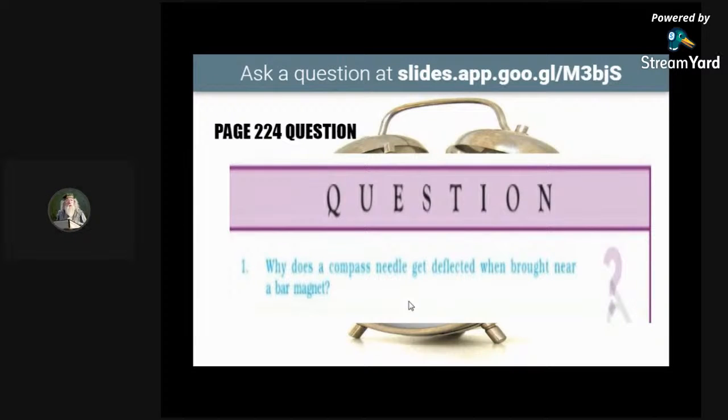Deflected means, suppose it is pointing at one direction, it is shifting from its position or changing its direction. Right, that is the meaning of deflection.